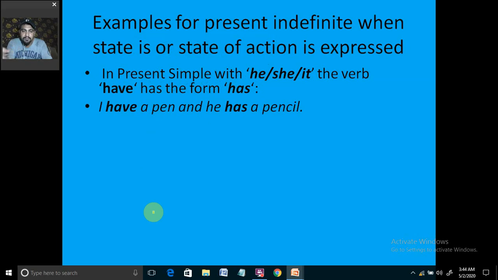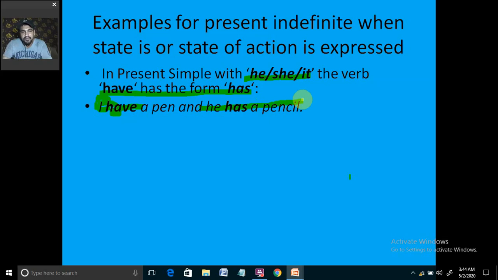You see here in present simple, with he, she, it, the verb have has the form has. With the singular one we use has, and with the exceptional cases like I, we can use have. I have a pen, we don't do any action here. He has a pencil, we are not doing any action. He is not doing any action. So simply we are talking about the state.